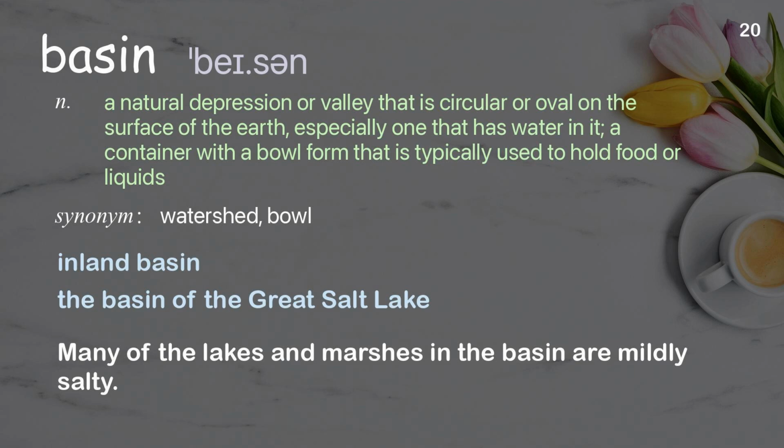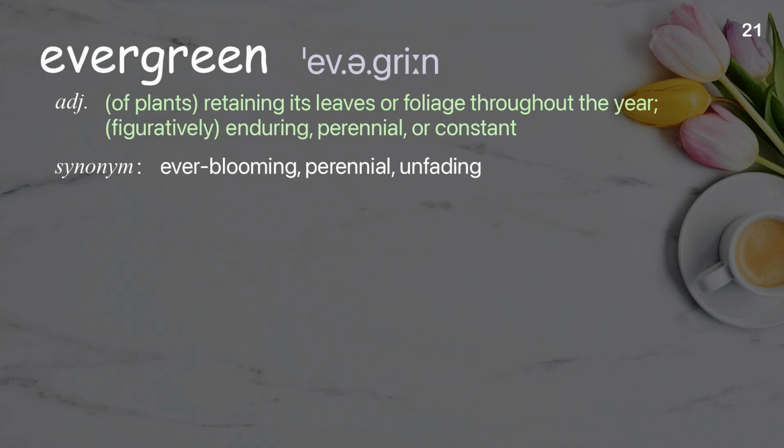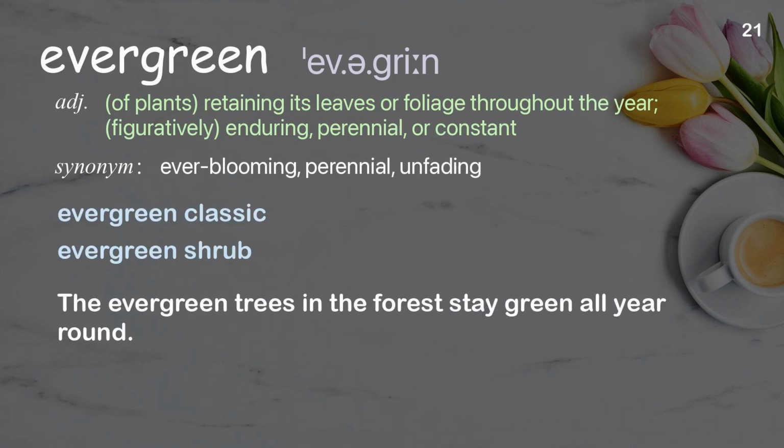Evergreen. Of plants, retaining its leaves or foliage throughout the year, figuratively, enduring, perennial, or constant. Examples: Evergreen classic. Evergreen shrub. The evergreen trees in the forest stay green all year round.